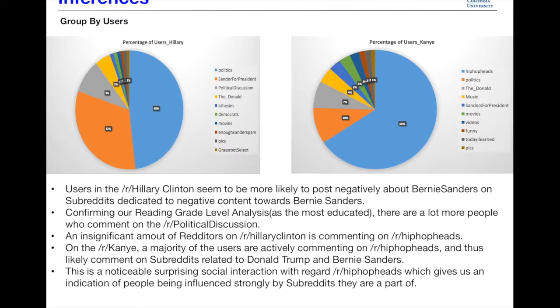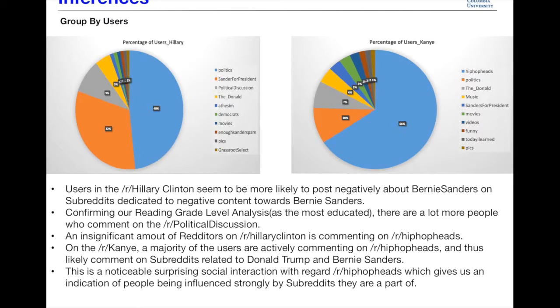Continuing from the last slide, we see that users in the Hillary Clinton subreddit seem to be more likely to post negatively about Bernie Sanders on subreddits dedicated to negative content towards Bernie Sanders. You can see Sanders for President is the second most active subreddit for users of the Clinton subreddit.